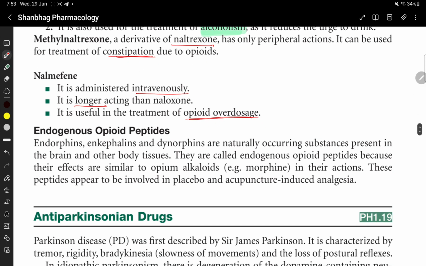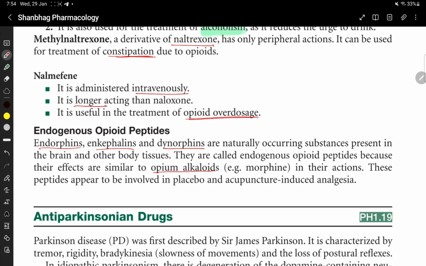Endogenous opioid peptides: endorphins, enkephalins, and dynorphins. These are naturally occurring substances present in the brain and other body tissues. They are called endogenous opioid peptides because their action is similar to opium alkaloids, that is morphine.